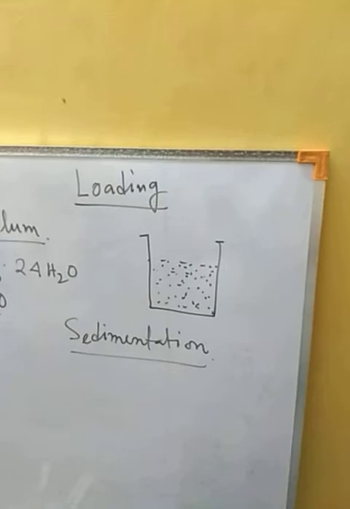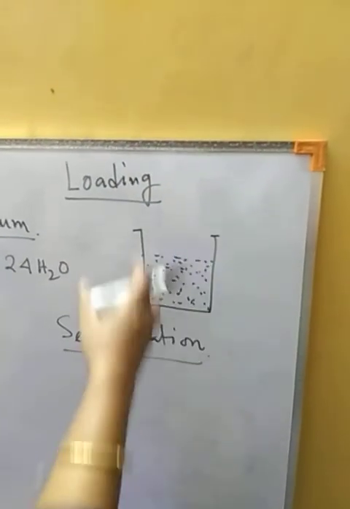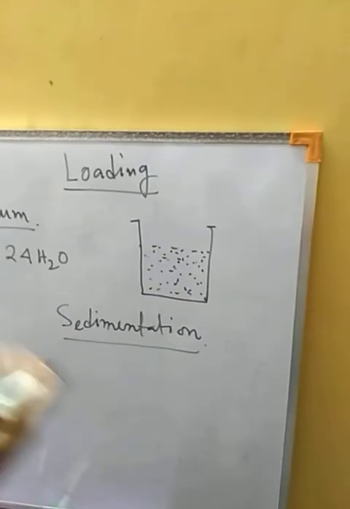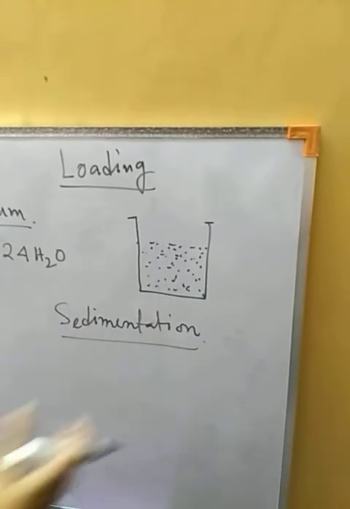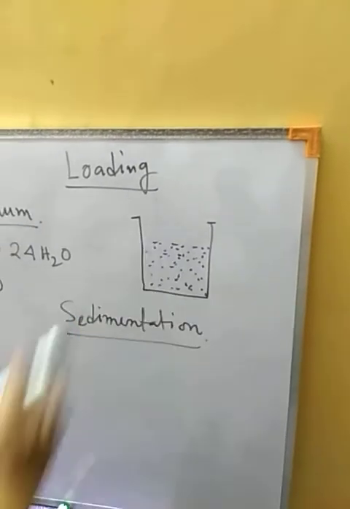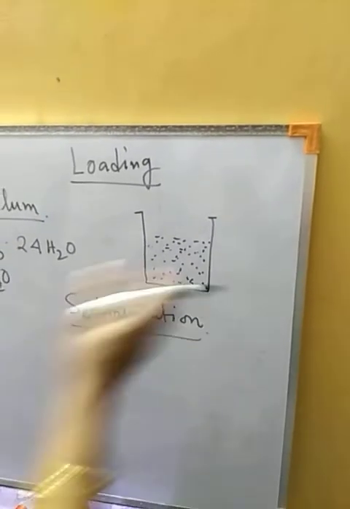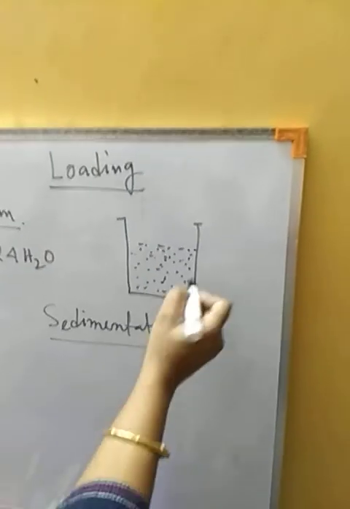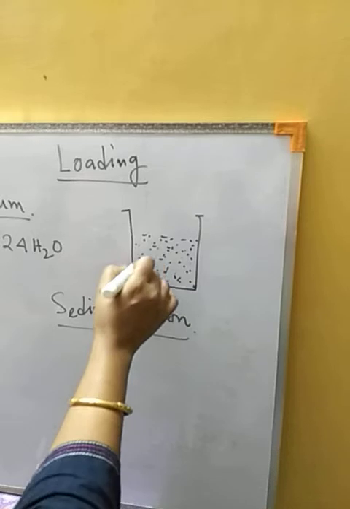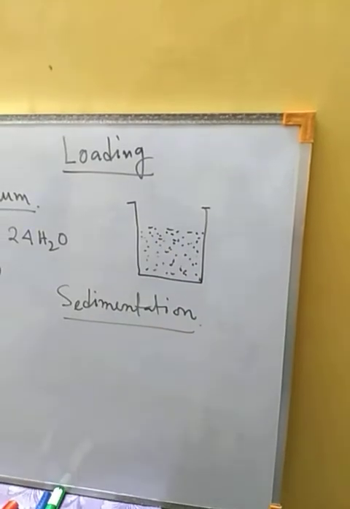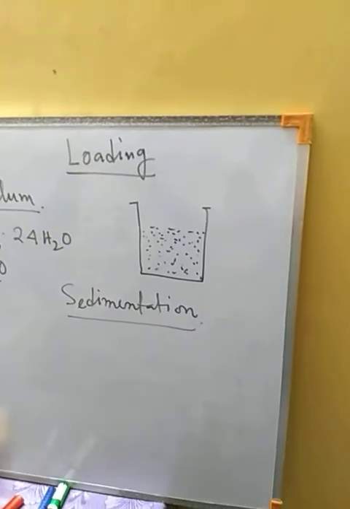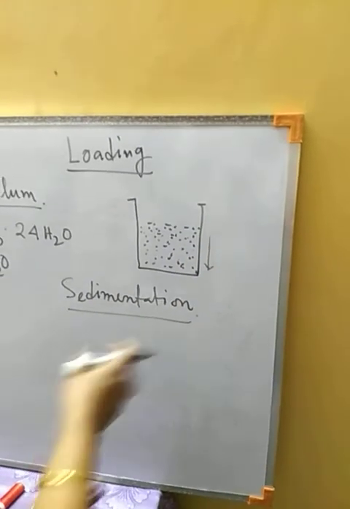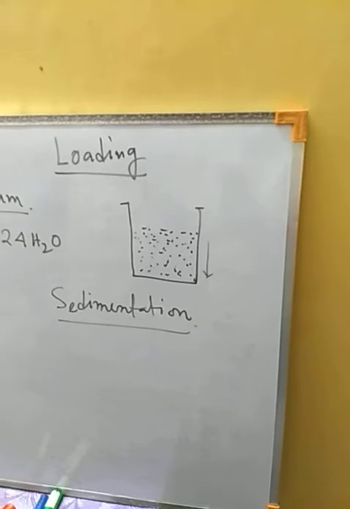Now see, these mud particles will float here and there in this muddy water, and after some time, if we keep this container undisturbed, the heavy, bigger particles of mud, because of gravity, will settle down. Okay, and this process we call sedimentation.